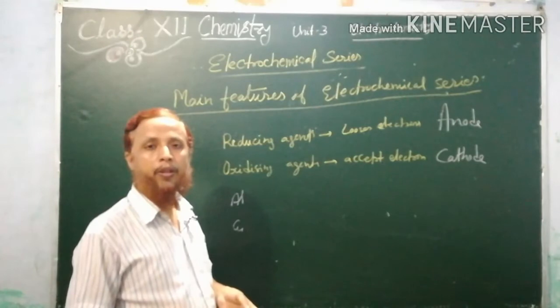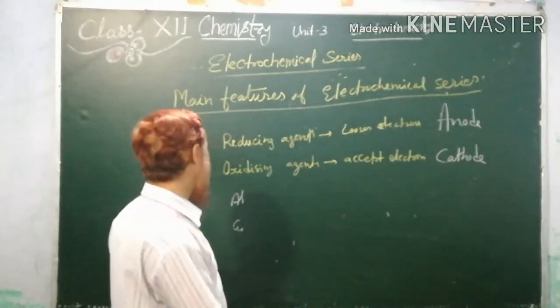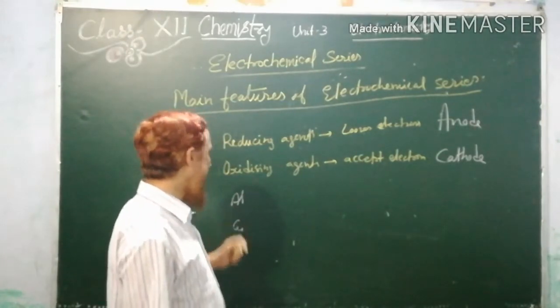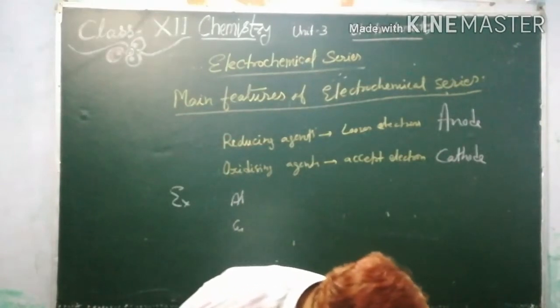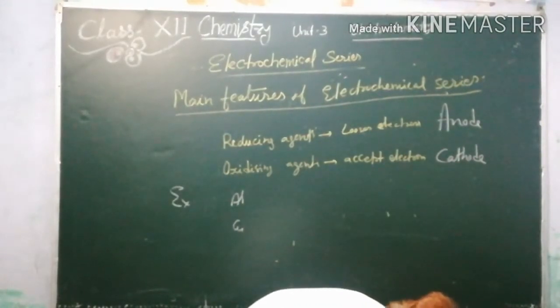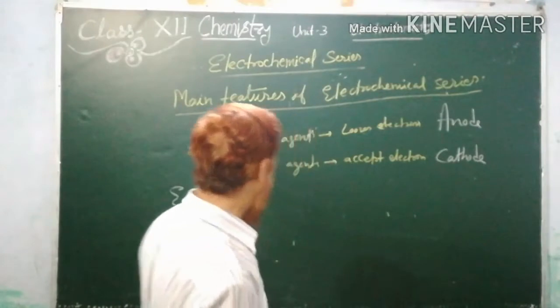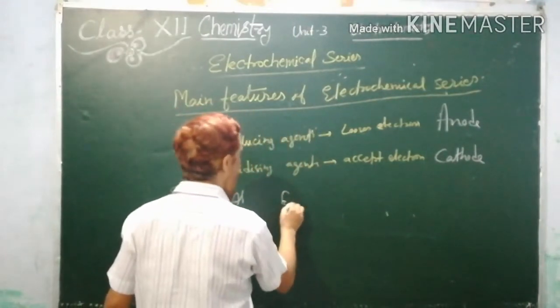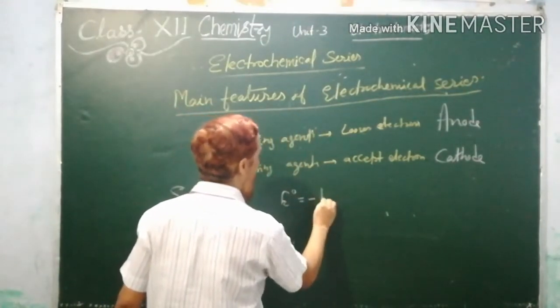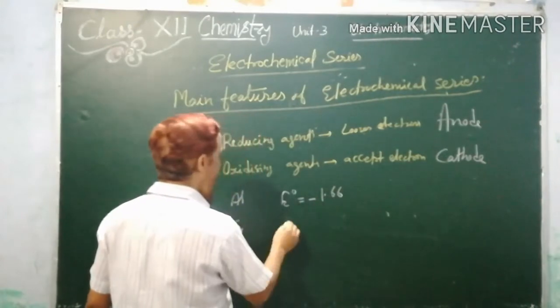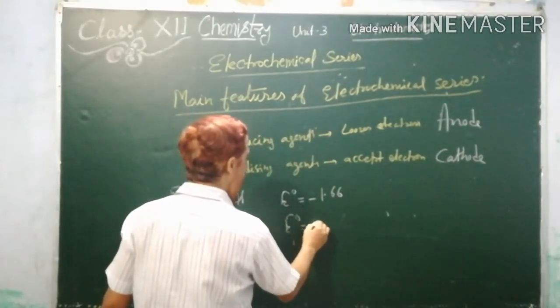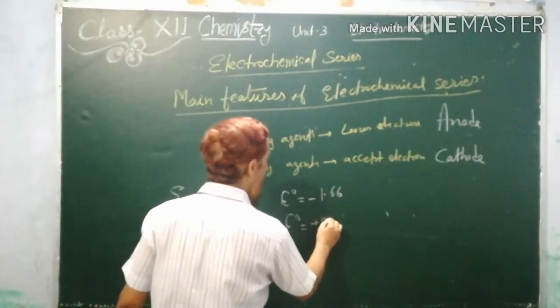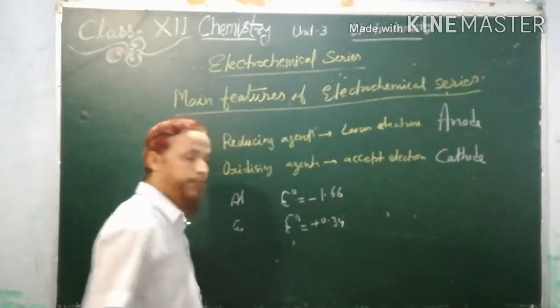Let me see the standard reduction potential of aluminium. For aluminium it is given E naught equals minus 1.66, and for copper, as you already know, it is plus 0.34.